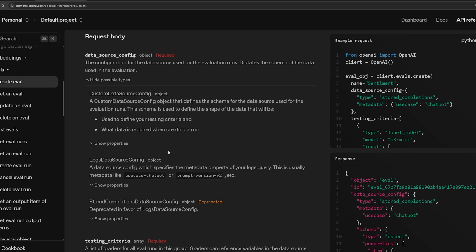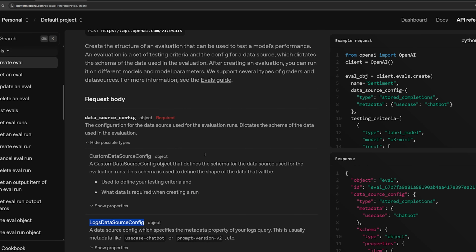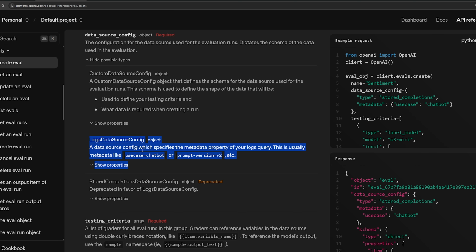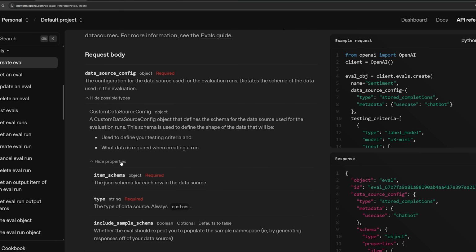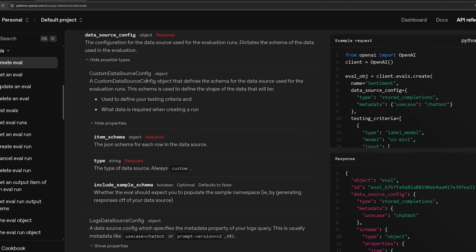They also support this other format for logs, so you can run it based on logs, it seems. Never used that, but it's an option if you want it. So you can expand this further, see what it expects. A custom data source config accepts an item schema, so simply the form of the data in JSON, the type of the data, and then whether we should include sample data.